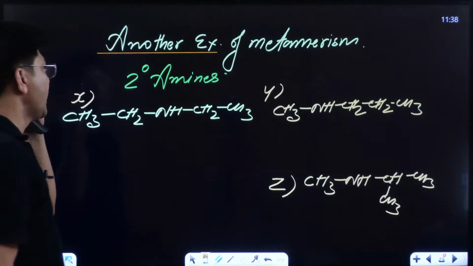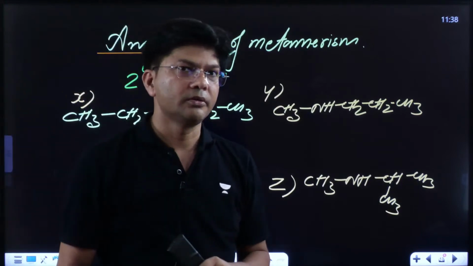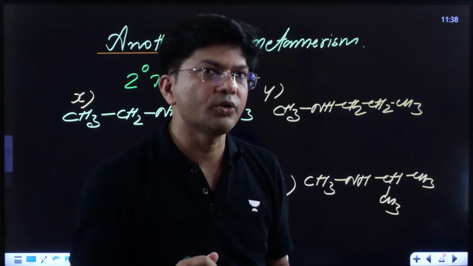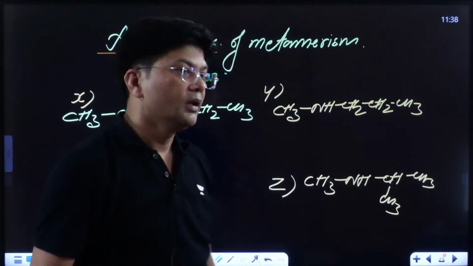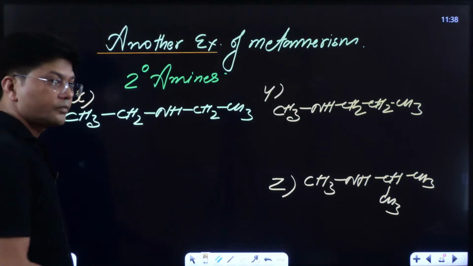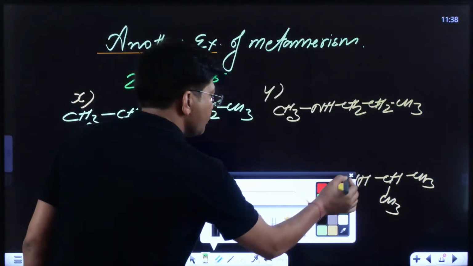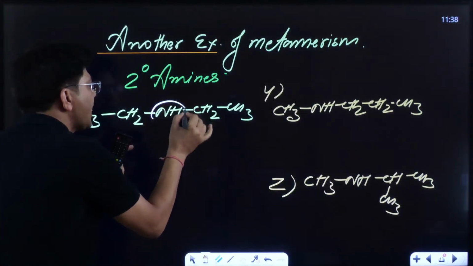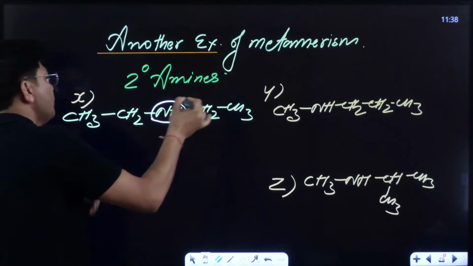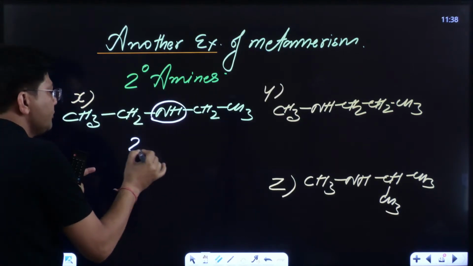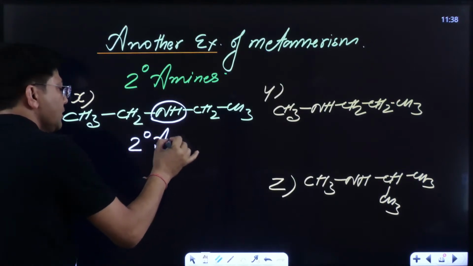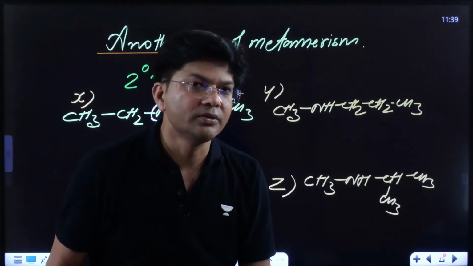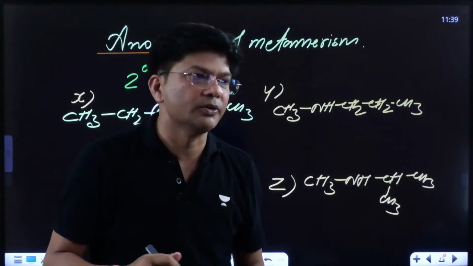Kids, how to find out whether they are metamers or not? Do remember, first of all, we have to check whether they are functional isomers or not. If the functional group is the same, then only we have to see. So see how to find out the degree. You can see this nitrogen. This nitrogen is attached with how many alkyl groups? One alkyl group and one alkyl group. So the degree of this amine is 2 degree amine. If the amine's degree changes, then they will become functional isomers.